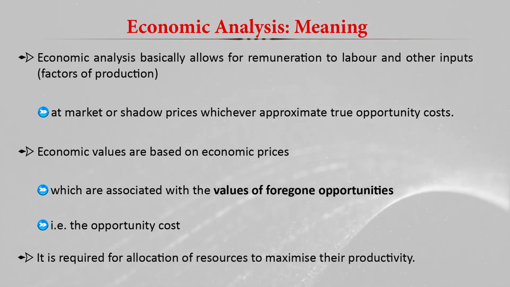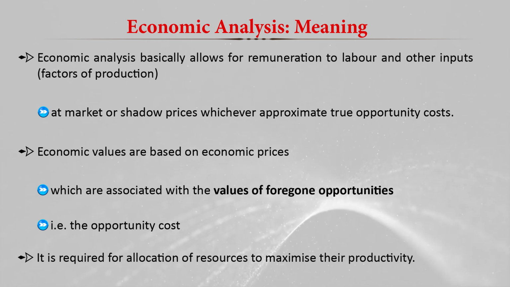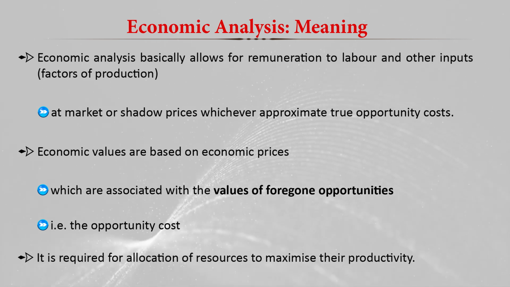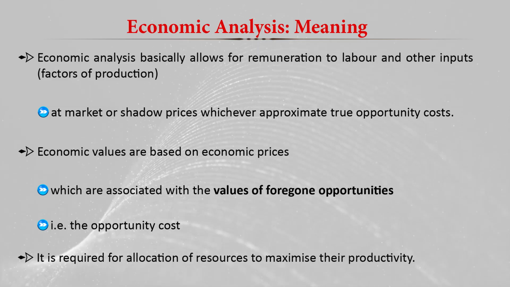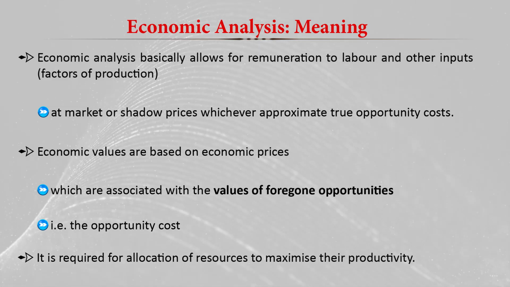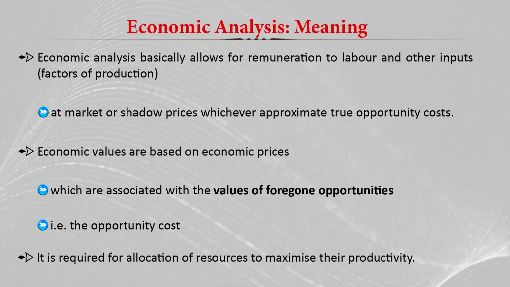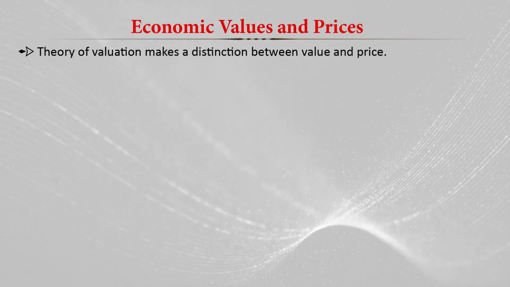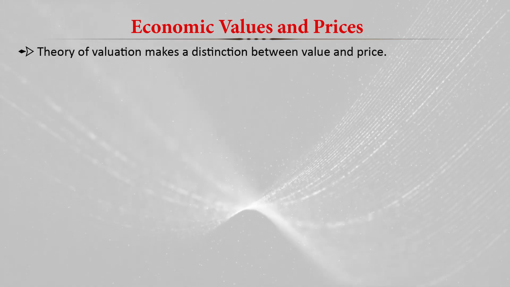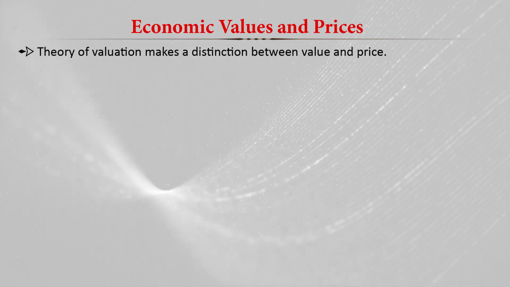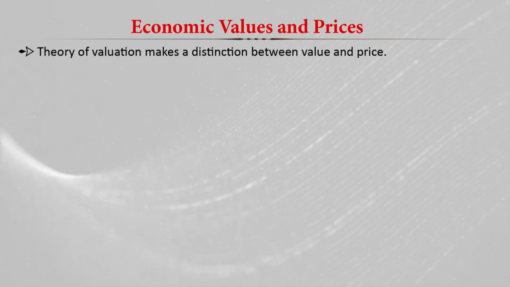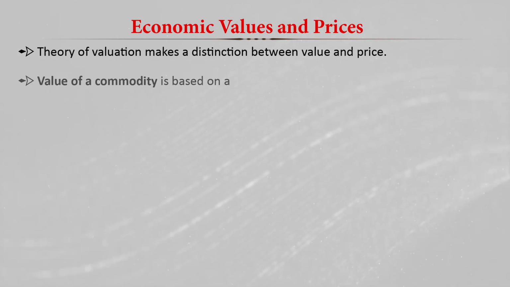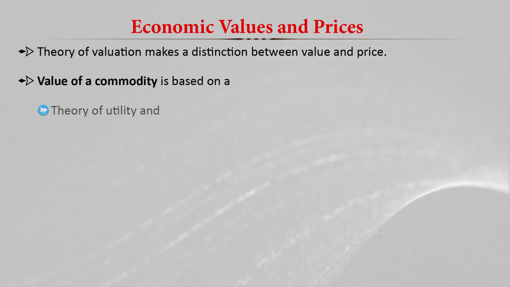If you want to maximize the productivity of resources, we have to allocate the resources keeping in mind the marginal value product or the opportunity cost. The theory of valuation makes a distinction between values and prices. According to this economic theory, there is a difference between values and prices. The value of a commodity is based on the theory of utility.